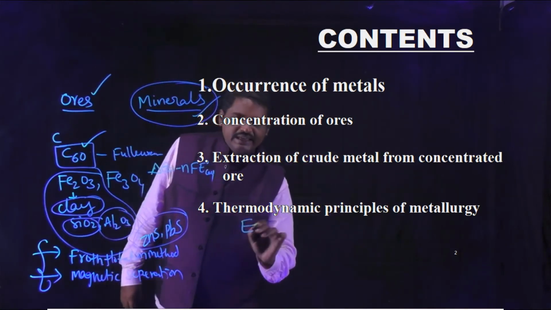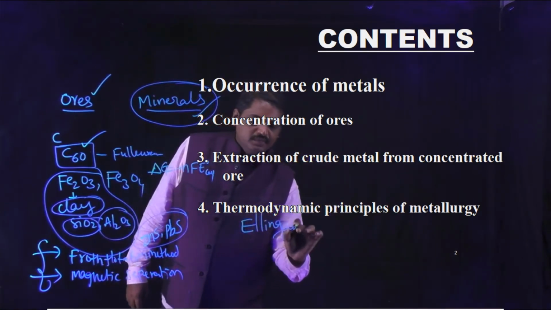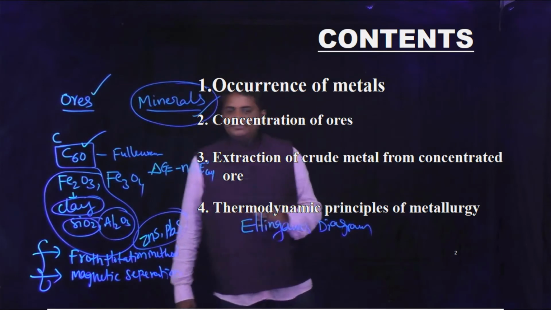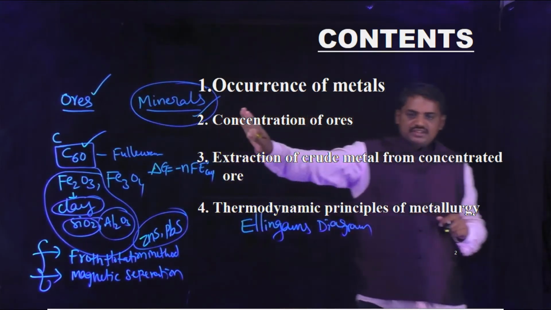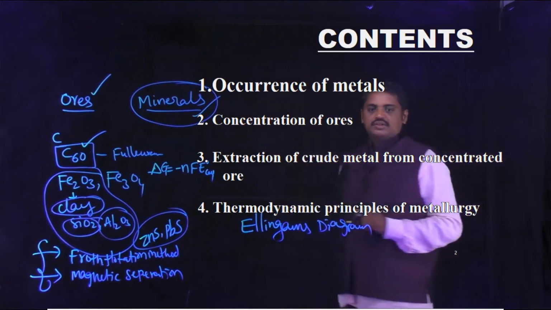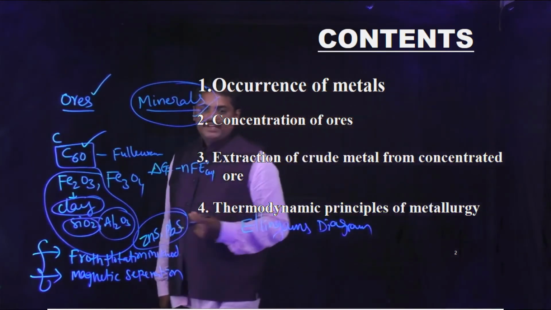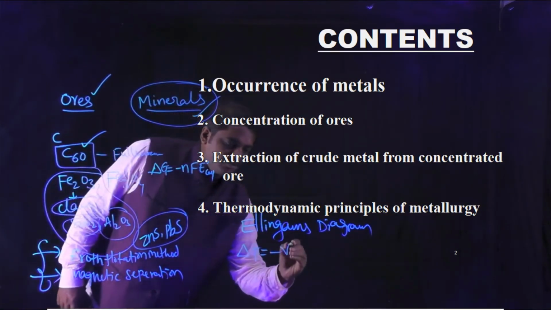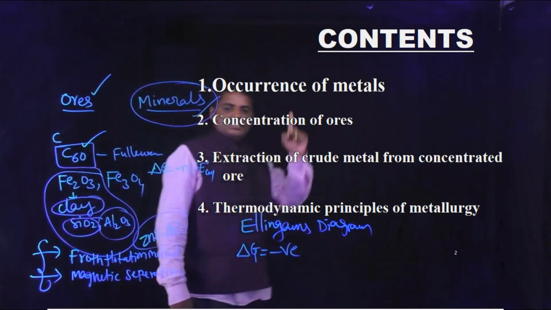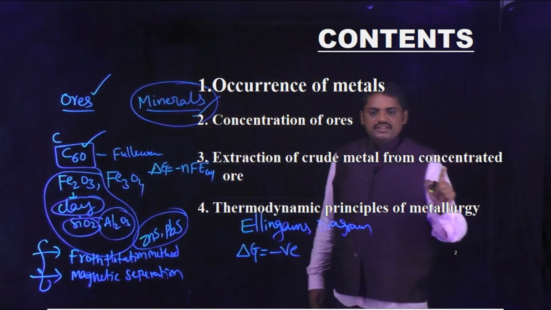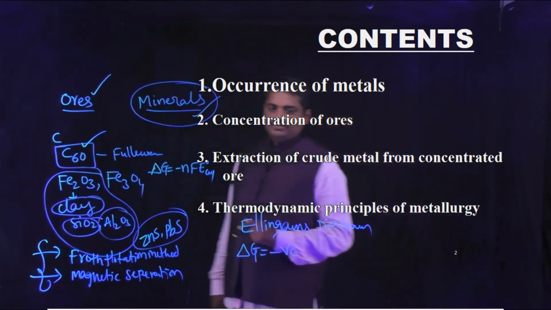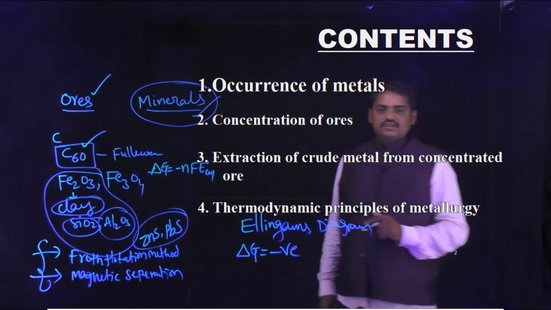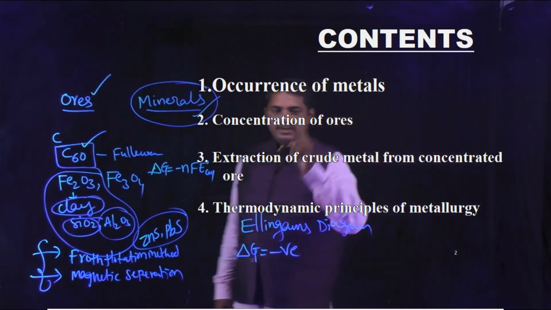Ellingham diagrams. The Ellingham diagram explains whether the reaction is possible or not by using change in free energy values. Okay, so if the delta G value is negative, that reaction is possible. That reaction is known as a spontaneous reaction. So if delta G is negative, that reaction is possible at natural conditions, at room temperature.